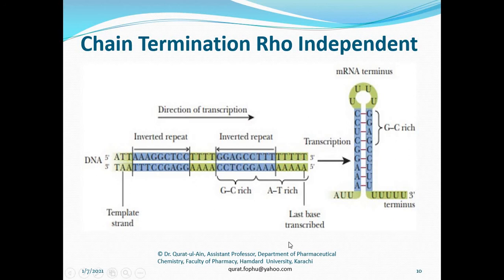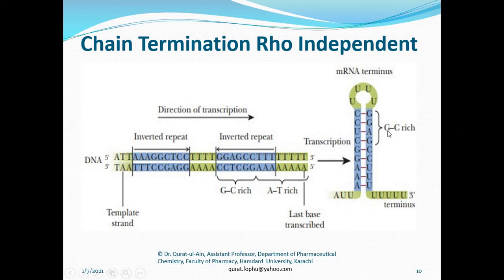However, rho independent termination is when a particular DNA is transcribed into RNA. So this is the RNA transcribed from this DNA. Some portion of this RNA would have a few sequences that are palindromic with each other. What are palindromic sequences? Palindromic sequences are those that read the same backward to forward.